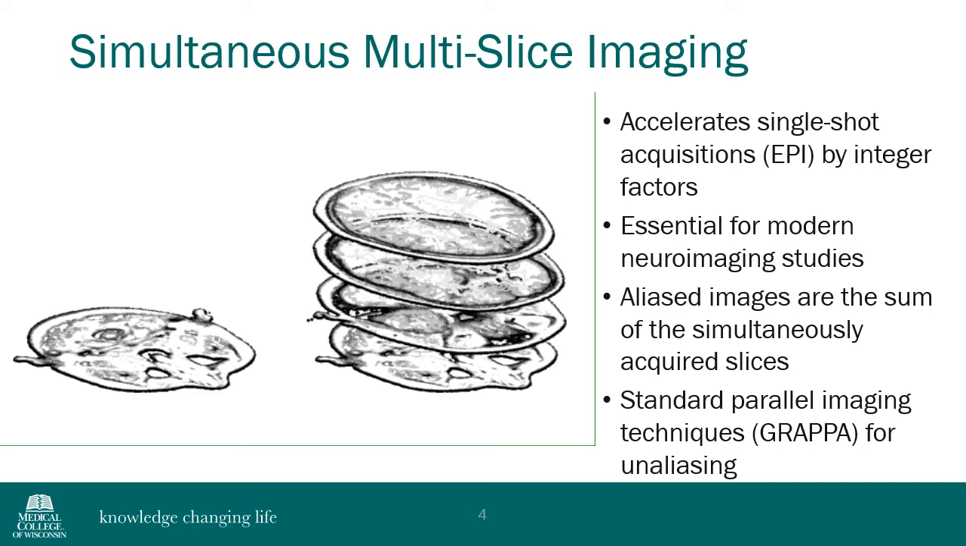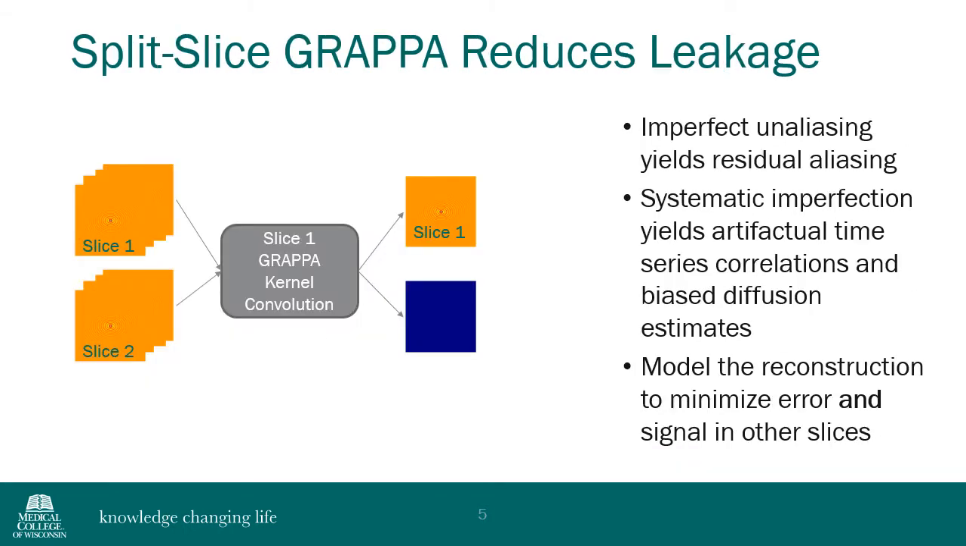This technology is central to modern neuroimaging research studies where high temporal resolution fMRI and high Q-space sampling diffusion acquisitions are necessary. The process of unaliasing is imperfect and can impact the subsequent modeling of reconstructed images. This residual aliasing is often called slice leakage in SMS acquisitions. A modification to the standard GRAPPA algorithm has been developed to mitigate this artifactual slice leakage.